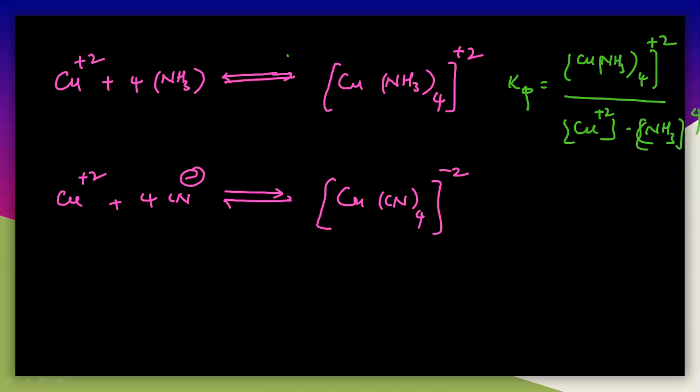So this is the equilibrium constant, and its value is 2.1 into 10 to the power of 21.